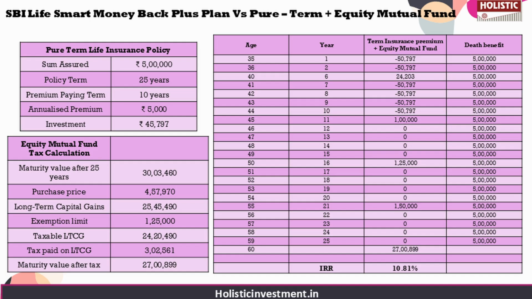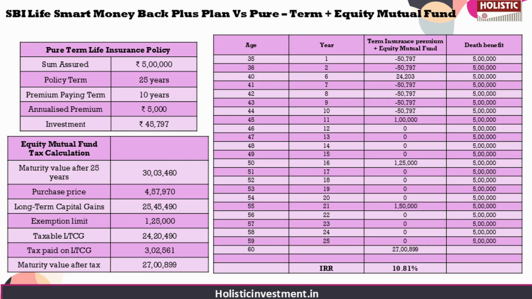To replicate the cash flow pattern of the SBI policy, withdrawals equivalent to the planned survival benefits are made from the mutual fund investment at the respective intervals during the policy term. At the end of the 25-year period, the remaining units are redeemed to match the final maturity payout under the SBI policy. For tax calculations, capital gains are considered only at the final redemption and not on the earlier withdrawals, assuming that the annual long-term capital gains remain within the exempt limit of 1.25 lakhs.